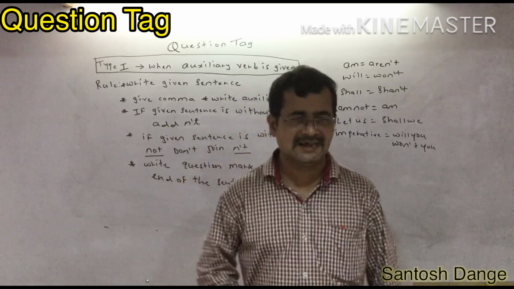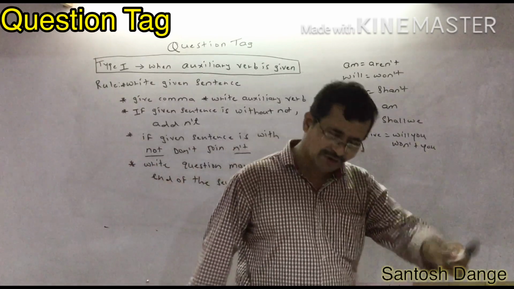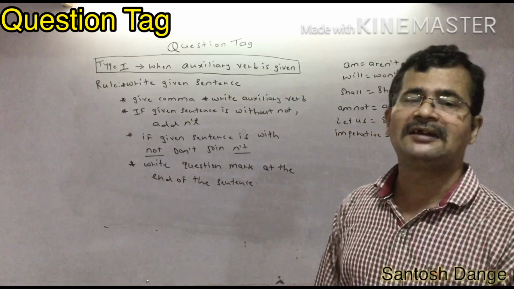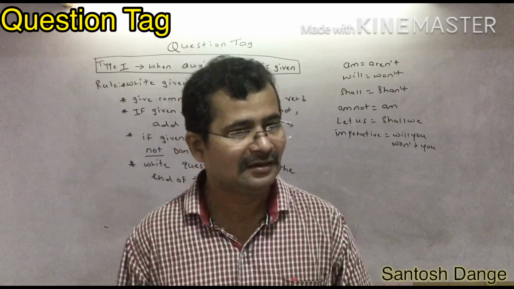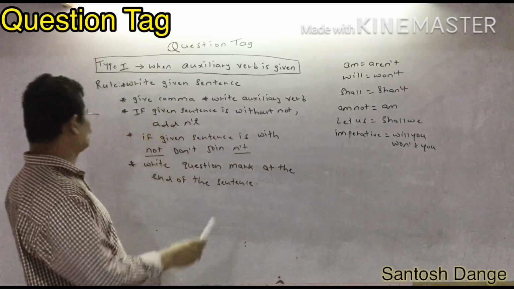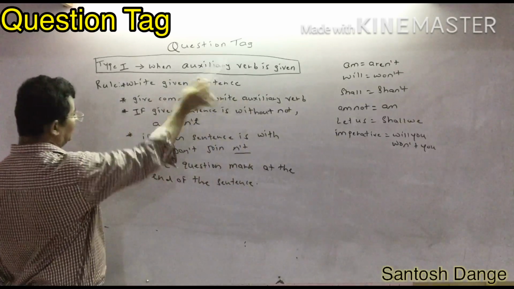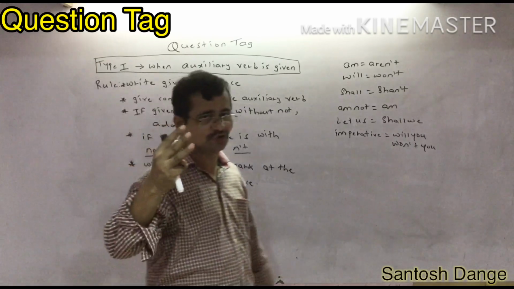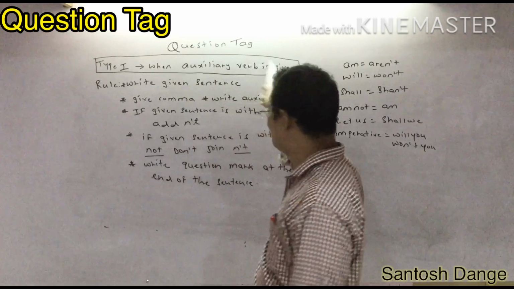Only in a question tag, you have to write a question mark at the end of the sentence, in WH also at the end of the sentence, and in interrogative also you have to write. These are all part of the interrogative actually. Okay. So whenever you have to convert a question tag, first of all you have to write the given sentence as it is. Whenever we have a given auxiliary verb, there are three types of question tag. One type is what follows when an auxiliary verb is given.